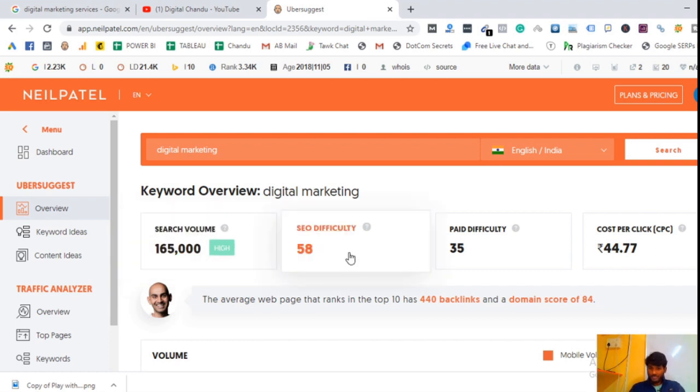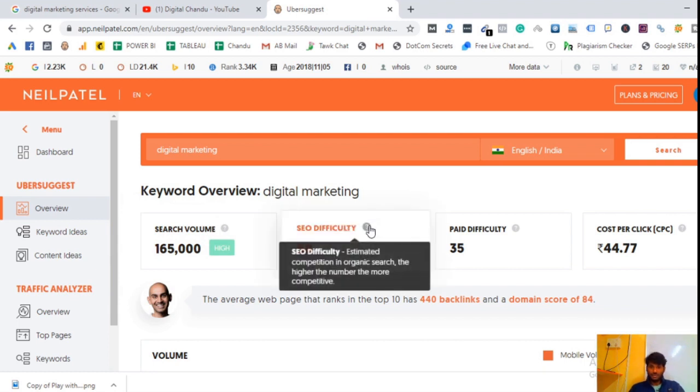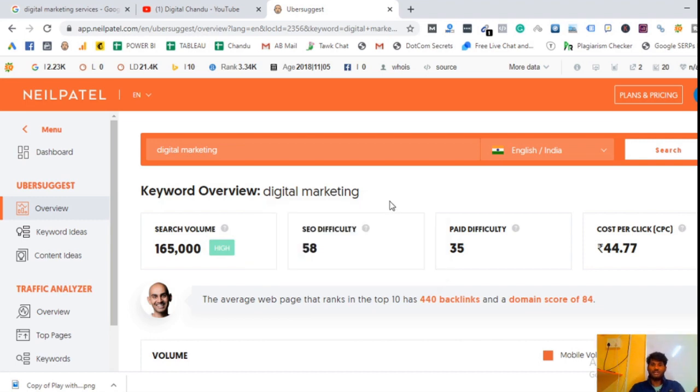And here SEO difficulty means what is the competition available outside for the digital marketing keyword. Out of 100, 58% competition is there for this particular keyword.